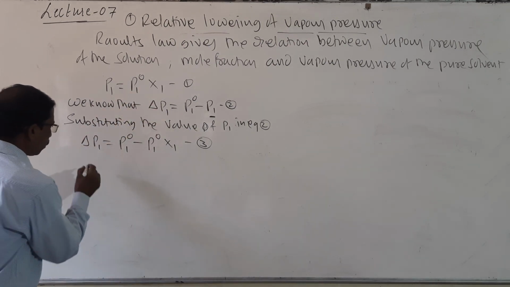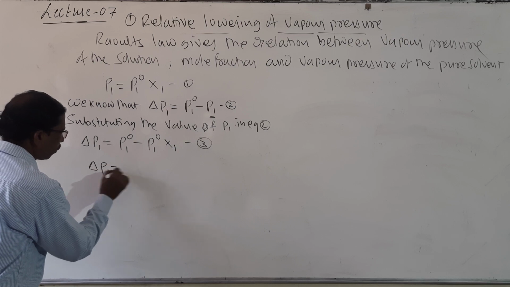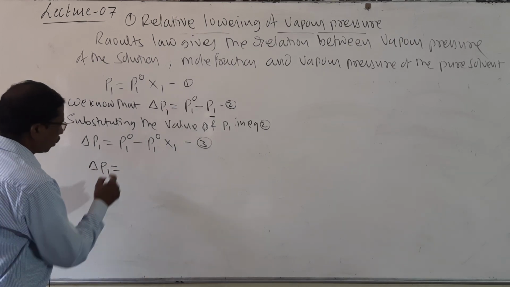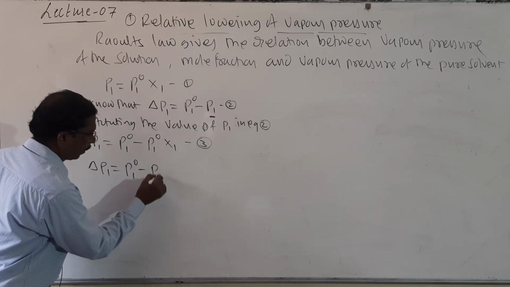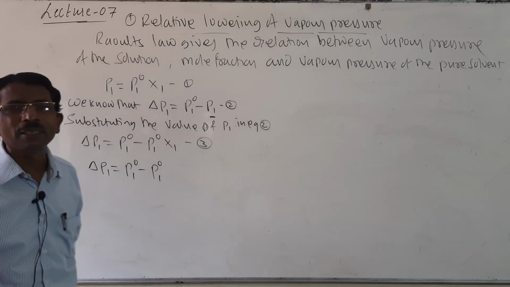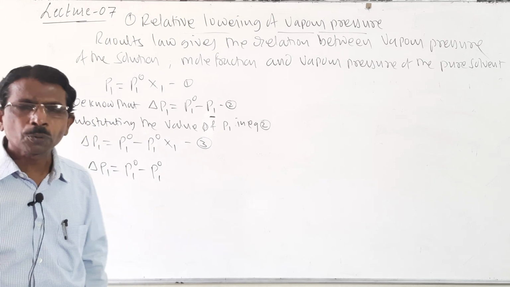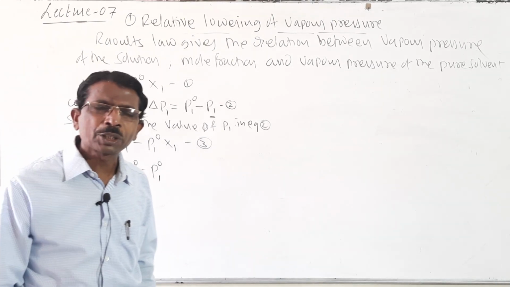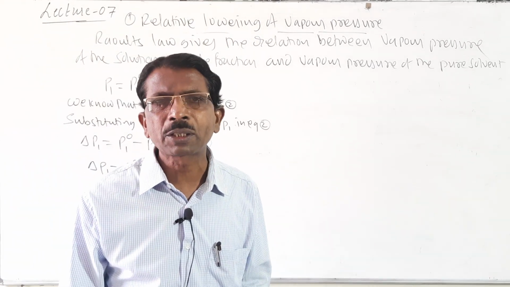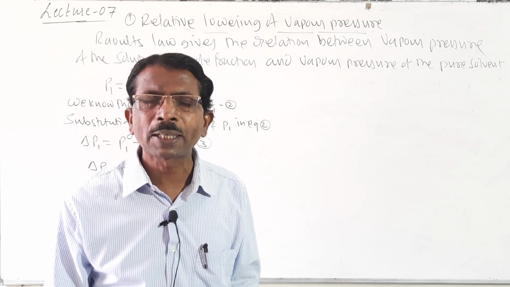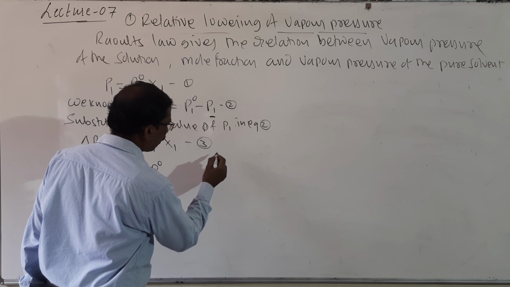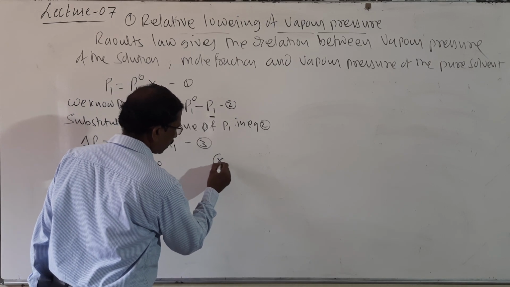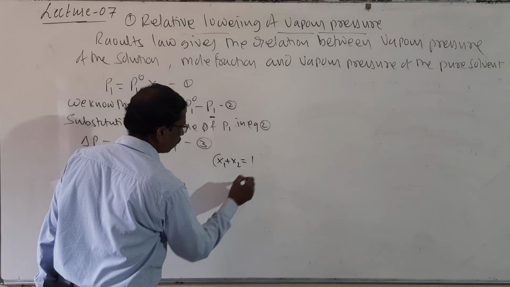Now look here, students, delta P1 is equal to P1 naught as it is, minus P1 naught times X1. So what is X1? In the mole fraction, we know that the sum of the mole fractions is equal to unity: X1 plus X2 is equal to 1.